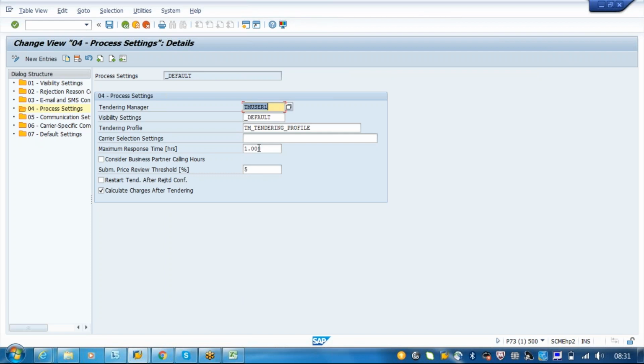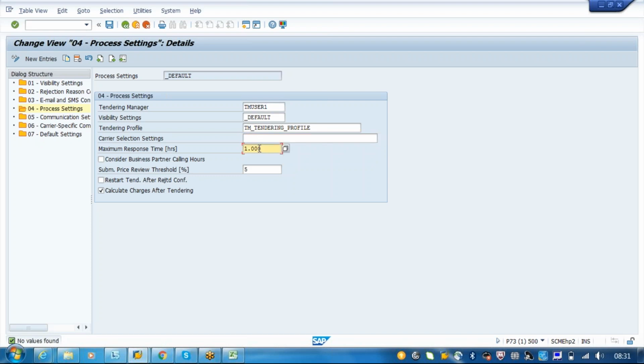So here we are putting the carrier selection settings also. Whatever carrier selection settings we have created, we can put that carrier profile. Carrier underscore, what is that we have? This is not a profile, I guess. Carrier selection setting. Okay.